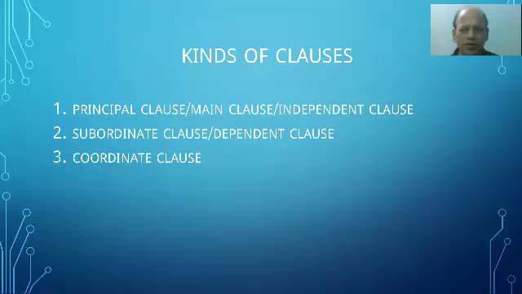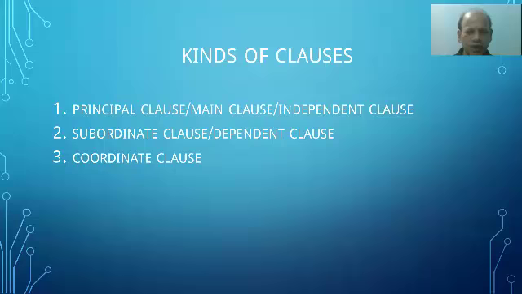So you need this type of clauses to frame complex and compound sentences. To frame a compound sentence or complex sentence or long sentence successfully, you need to know how to use clauses in these long sentences. So these are the kinds of clauses.